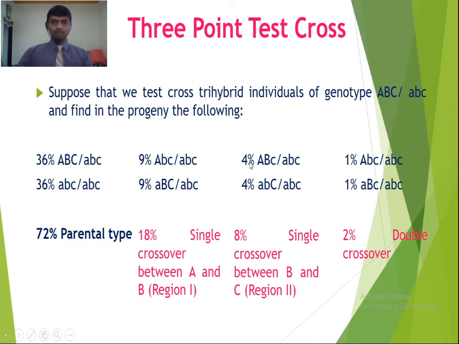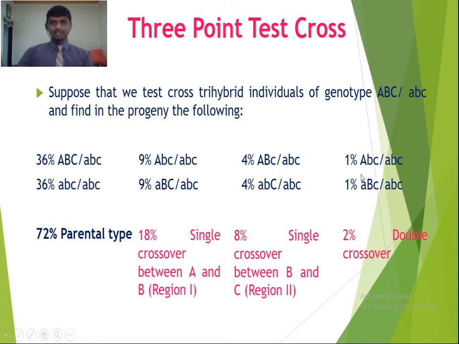Okay, now the 4% capital A B small c and 4% small a b capital C. So these are 8% single crossover between B and C. Okay, so here the order has been changed. Here is a capital A small b small c. There is an exchange of chromosome segment here. So these are the single crossovers between A and B. That region we say is region 1. This is the single crossover between B and C. So this is region 2.